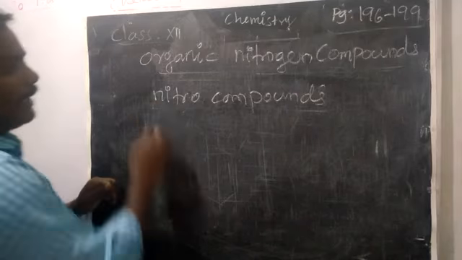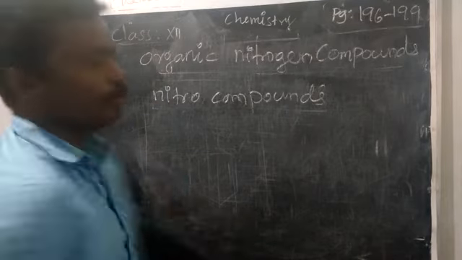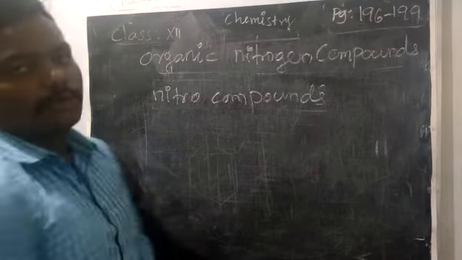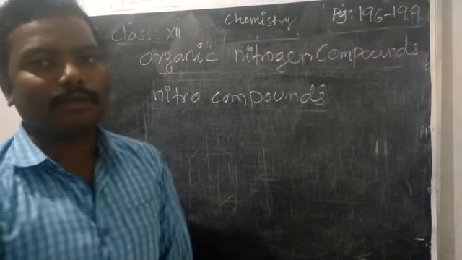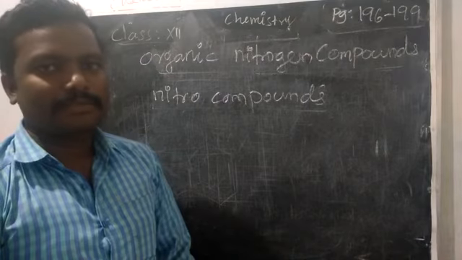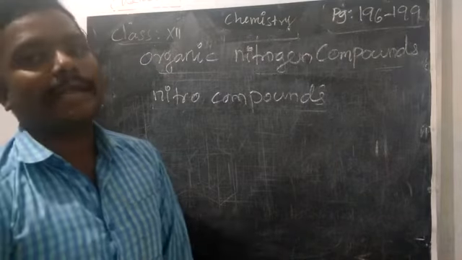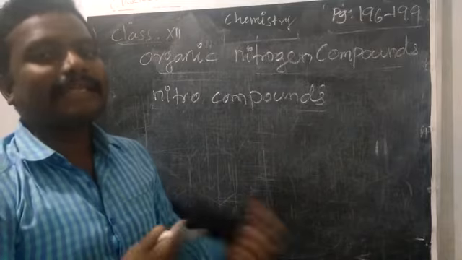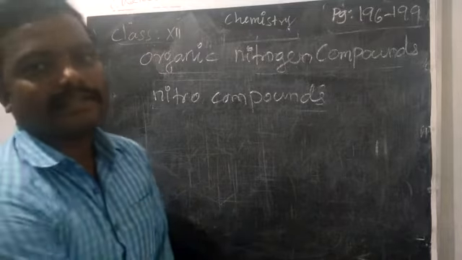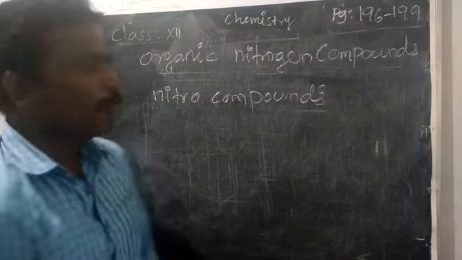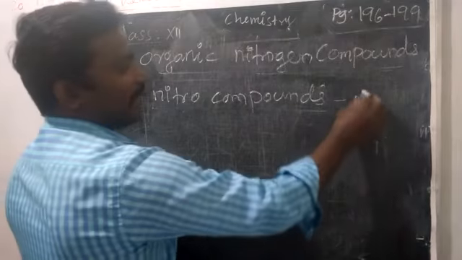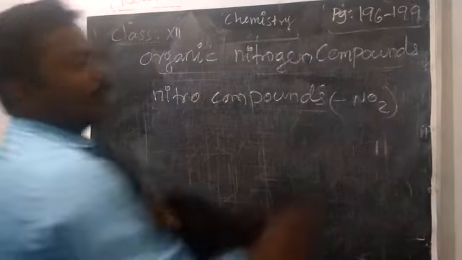The organic compound with an NO2 group. So we can say hydrocarbon. What is hydrocarbon? Alkanes, alkenes, alkynes. In an alkane, alkene or alkyne, if one of the hydrogens is replaced by an NO2 group, we can say that is a nitro compound.